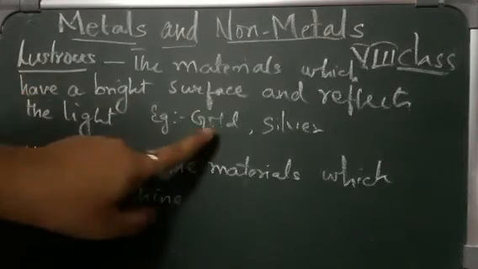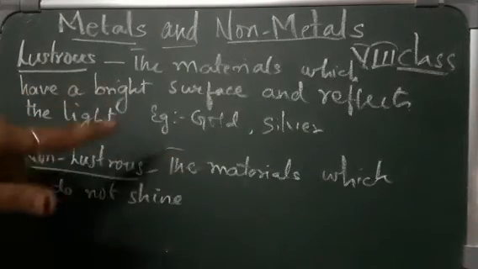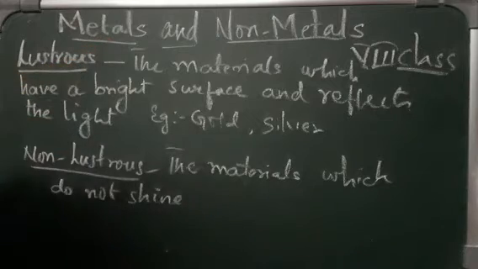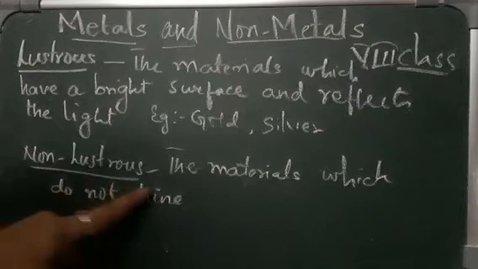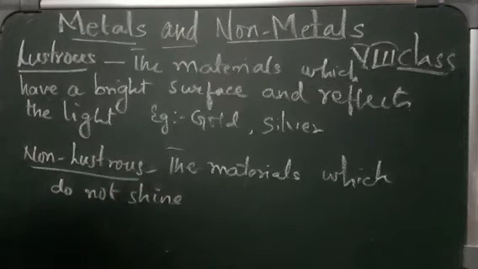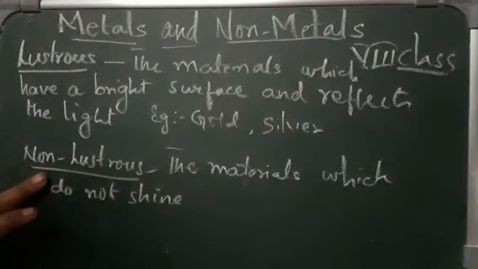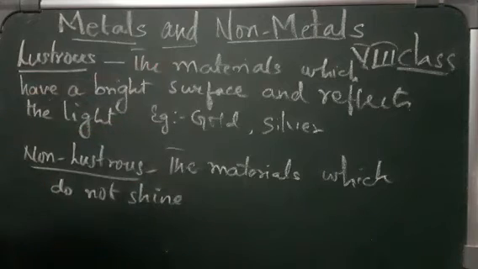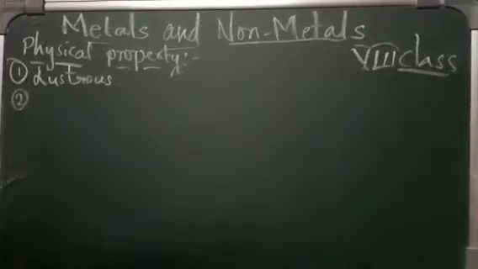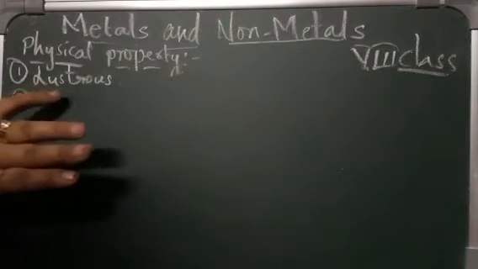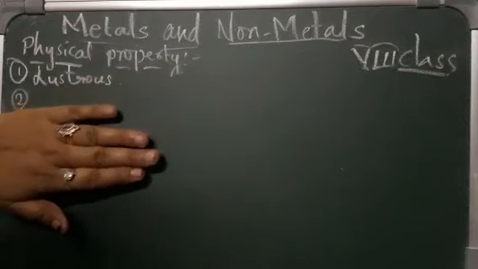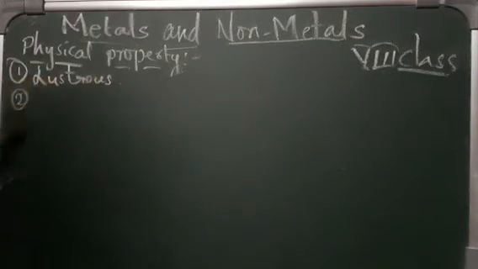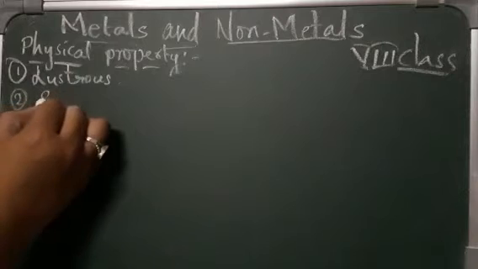The metals shine. So that means metals are lustrous, whereas non-metals do not shine, so they are non-lustrous. The non-metals are non-lustrous and the metals are lustrous. This is one physical property we have learned. So the first property that we have learned is lustre, that metals are lustrous, right? And the second property is sound.